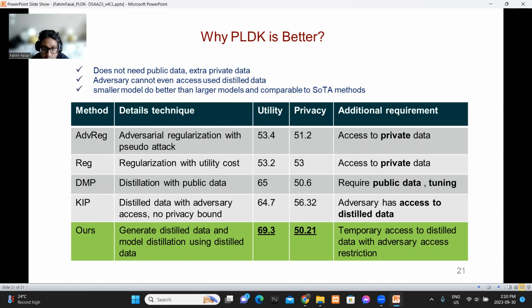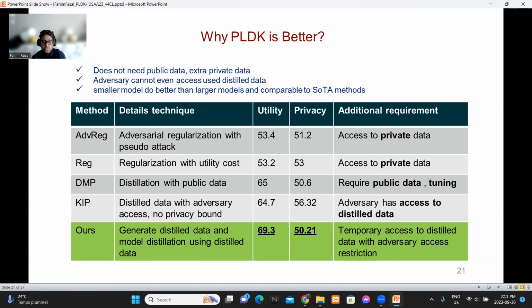Adversarial regularization has access to private data and works as a bottleneck in utility. In regular regularization, if you want to increase privacy, there will be a huge cost on utility. DMP requires public data or additional data fine-tuning, and KIP or other data distillation approaches assume that the adversary has access to distilled data, which makes the approach weaker in some worst case scenarios.